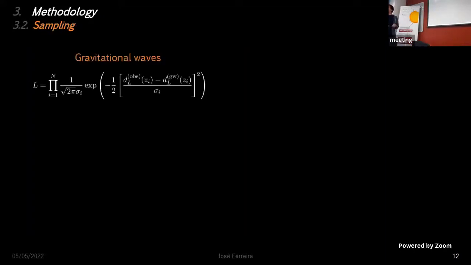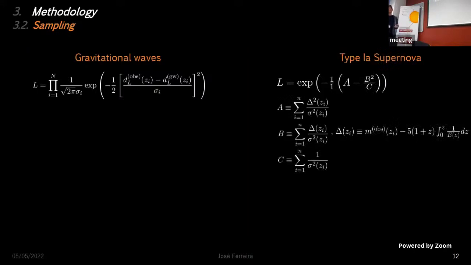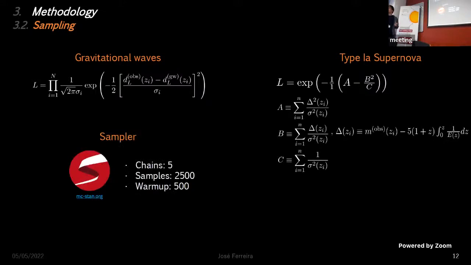As for the sampling, very briefly, we have used the Gaussian likelihood for the luminosity distance for gravitational waves. As for type 1a supernova, as I mentioned before, we have performed some marginalizations such that it only fixes the value of omega matter, so it doesn't depend on anything else, it doesn't fix anything else. And for our sampler, we have used STAN, which is a sampler written in C++, which implements the no U-turn sampler, which is a variant of the Hamiltonian Monte Carlo method, which can be used across different programming languages. This was the parameters for each run.